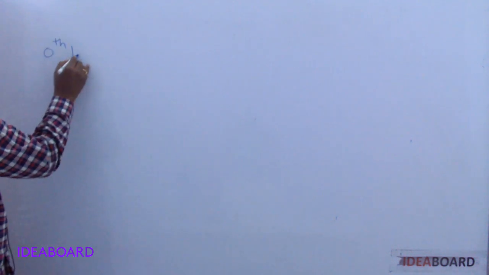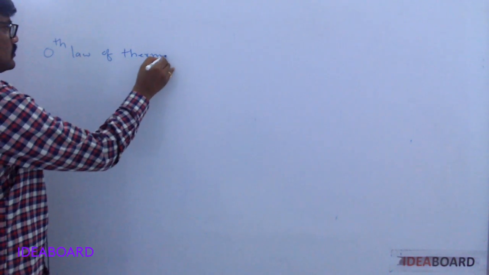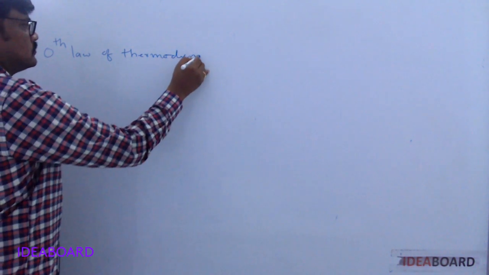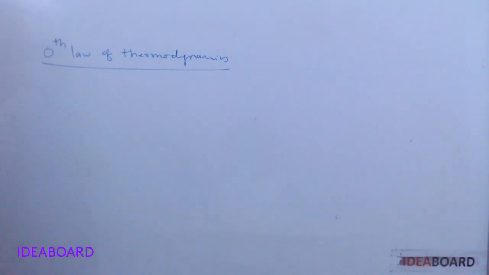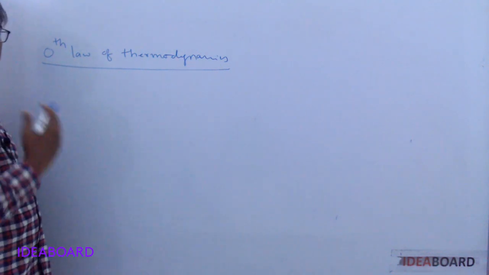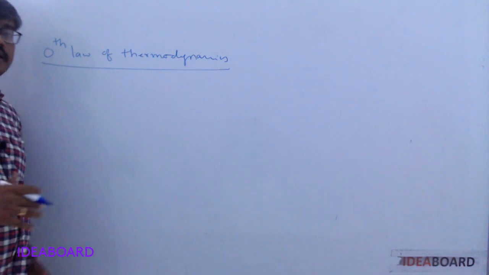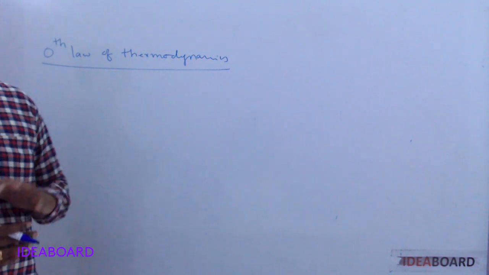Next, zeroth law of thermodynamics. Zeroth law of thermodynamics is a fundamental law. It is basically based on the temperature concept. For example, if two bodies or two systems are separately in thermal equilibrium with a third one, then the two bodies or systems are also in thermal equilibrium.